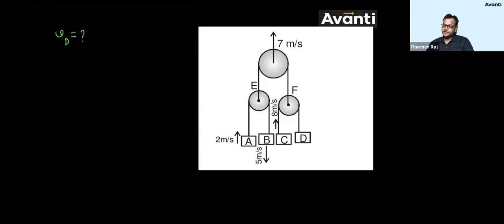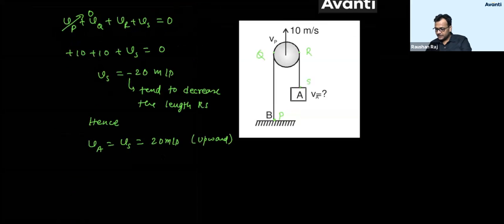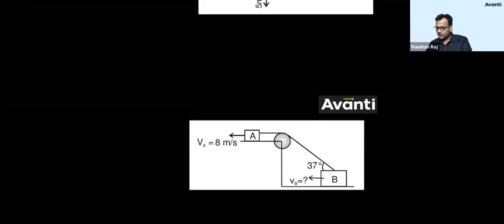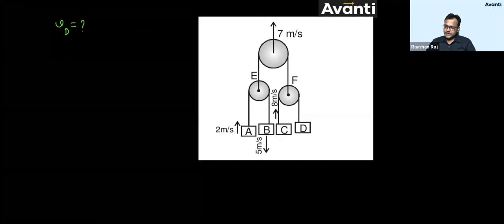देखो, to find the velocity of D, करना क्या पड़ेगा? If you consider this string also, this point velocity is known to us. We have to find what is the velocity of F or these 2 points. How will you find it? कैसे निकालोगे? So actually you have to consider a case here. Let me see whether I have given you this example or not. Consider a case here like this. ठीक है? एक ऐसा condition मानो. If this is a pulley, ठीक है?